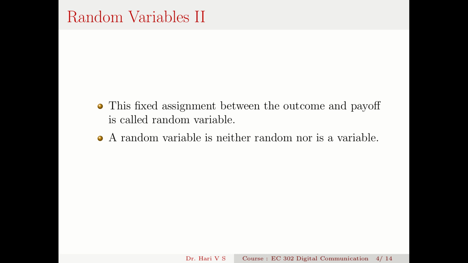This should be declared before the game, and this random variable is a definite rule connecting the payoff and the outcome. So there is nothing random about a random variable, and it's not a variable also, it's a fixed rule connecting the outcome with the payoff. This name random variable is actually a misnomer. People used to call it a random variable and the name continued, and it is neither random nor a variable.